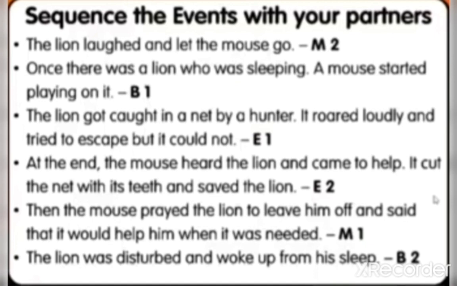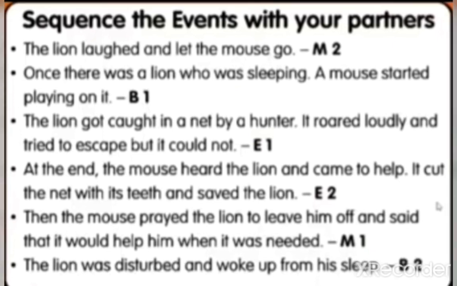You have to read the events first carefully and then sequence them like this. Then the mouse prayed the lion to leave him off and said that it would help him when it was needed. That is the middle first event. Then what is the second event? The lion laughed and let the mouse go.